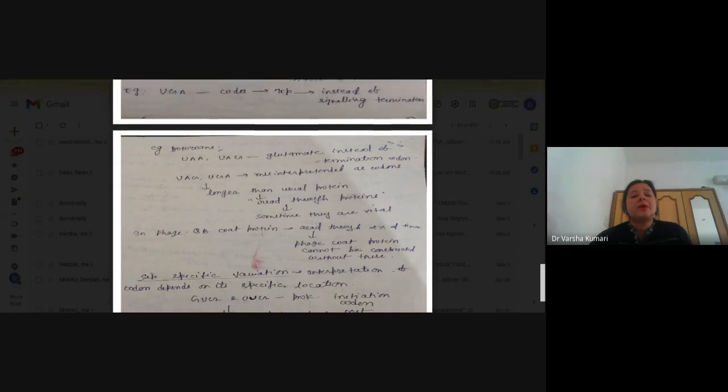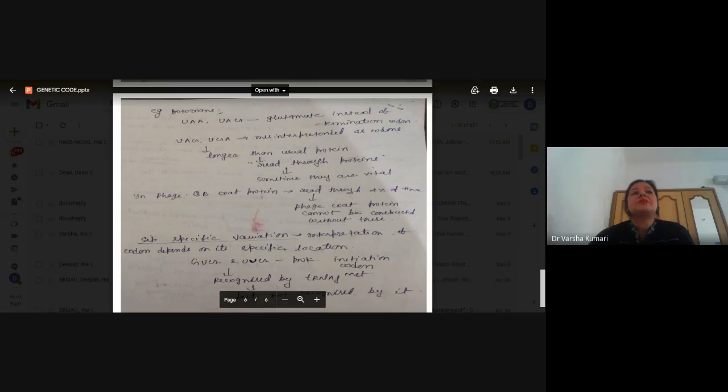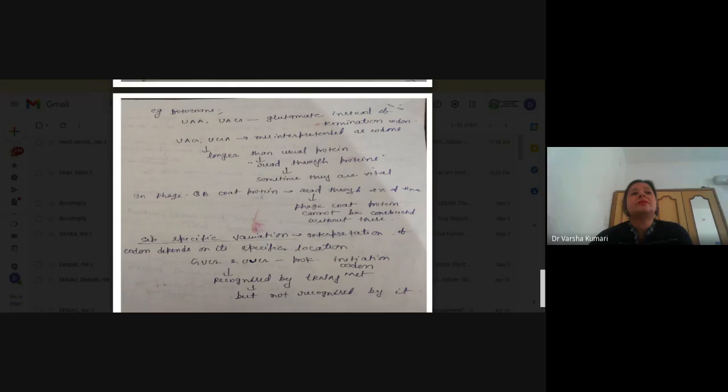Now, sometimes because of this exception property, the termination codons, suppose UAG and UGA, are misinterpreted as a codon. If they are misinterpreted, means misread, then they are read through, means they are escaped.